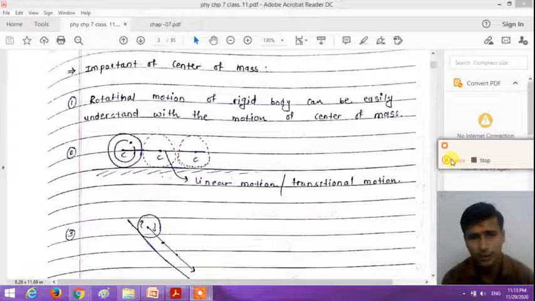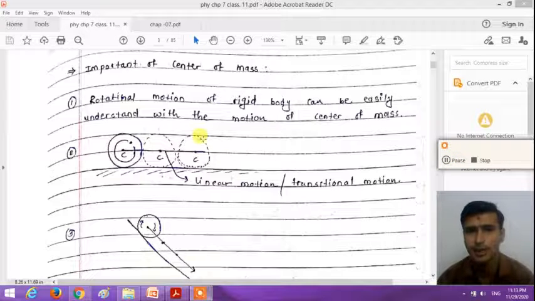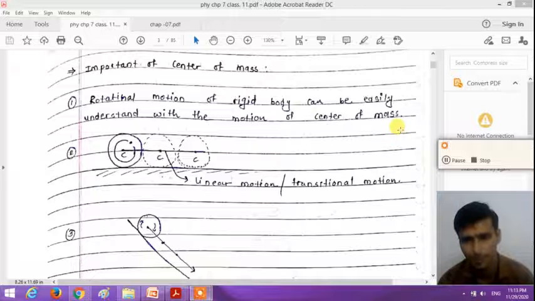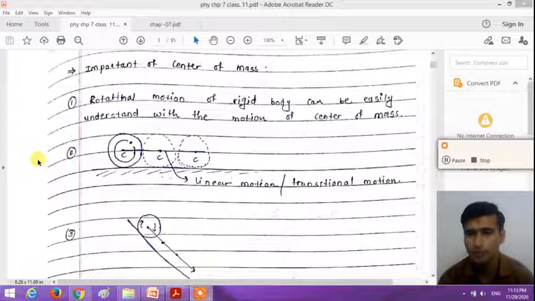But before that, what is the importance of the center of mass? The rotational motion of a rigid body can be easily understood with the motion of the center of mass. For example, if a rigid body like a sphere is moving on a horizontal surface, all the particles perform circular motion about a fixed axis, but the motion of the center of mass is a linear motion.